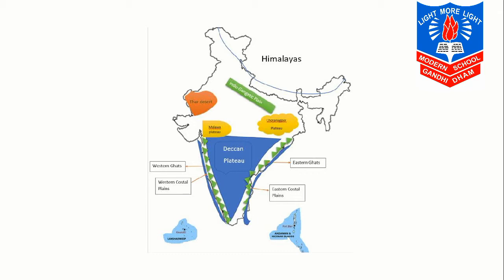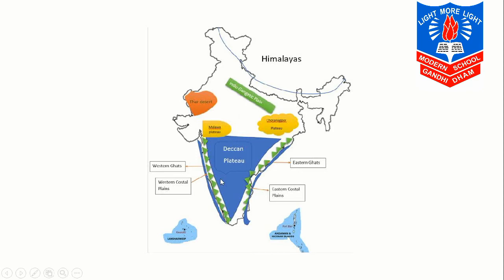Now, the first is the northern mountain regions. You can see over here the blue line showing the northern mountain regions. The second is the Great Northern Plains. Here you can see the white area, and it is written over here, the Indo-Gangetic Plain. That is the Great Northern Plains.